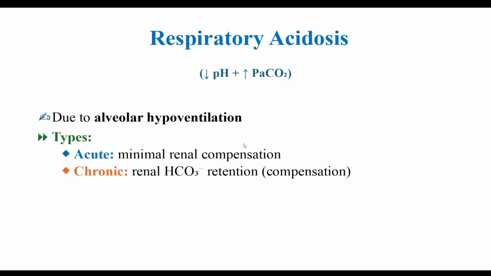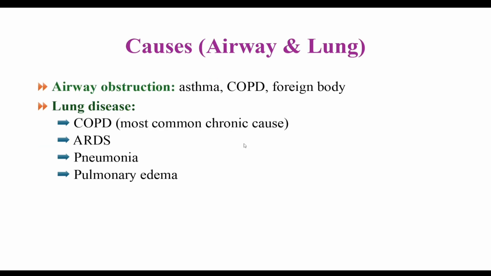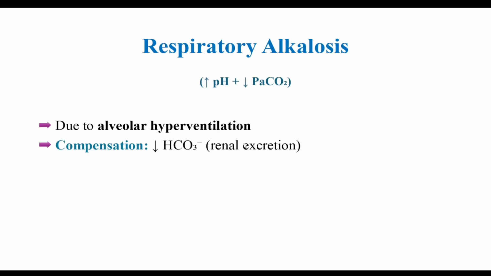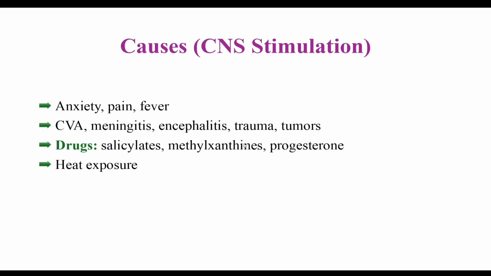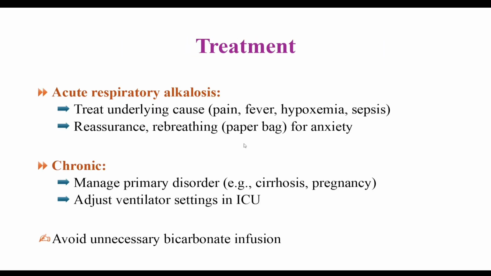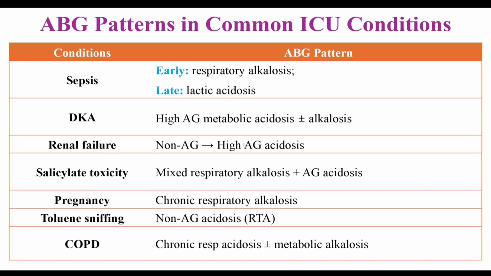I have also discussed this portion in the practical portion. Actually, I have included all the topics of these acid-base disorders one by one.